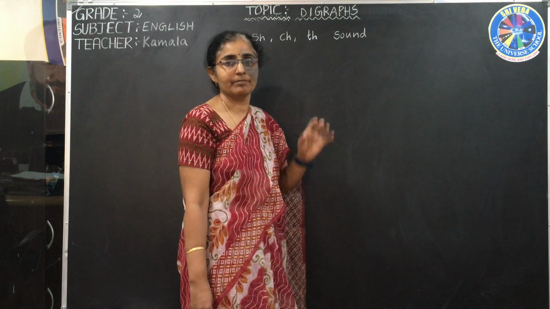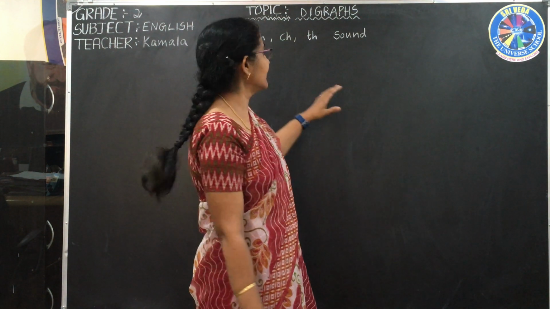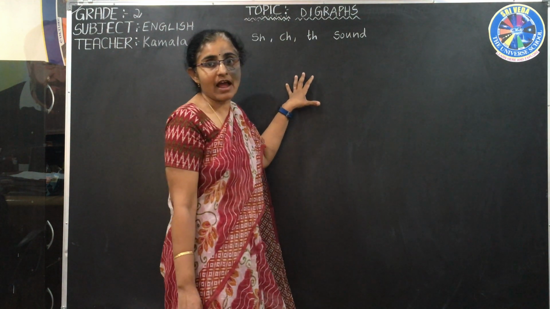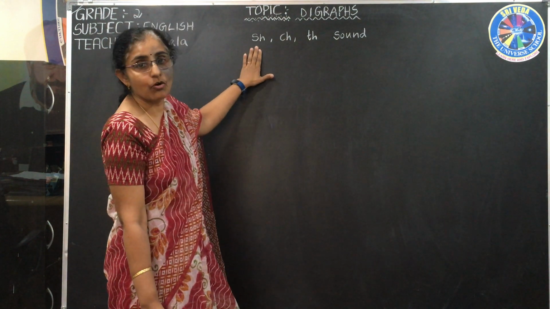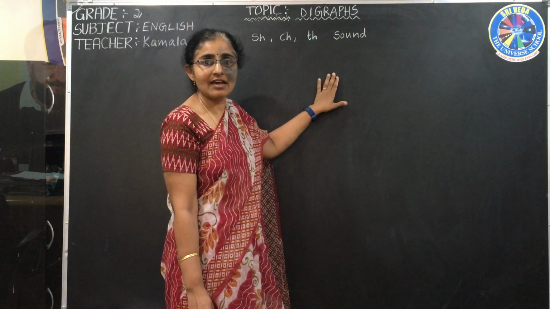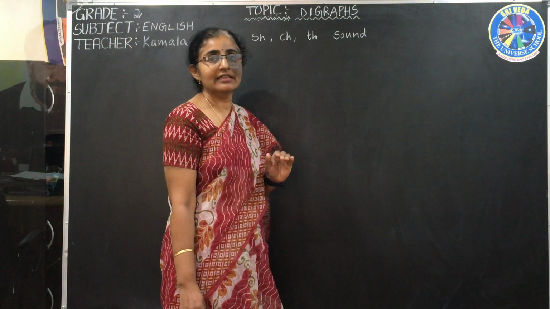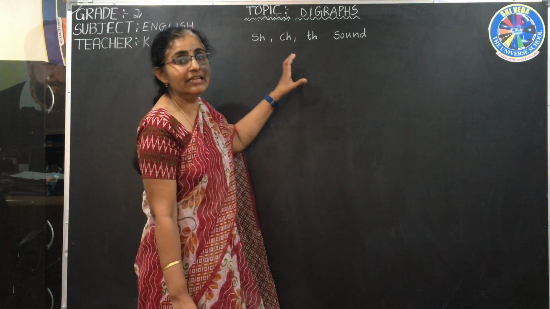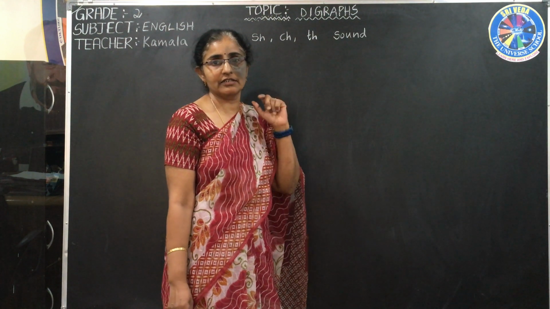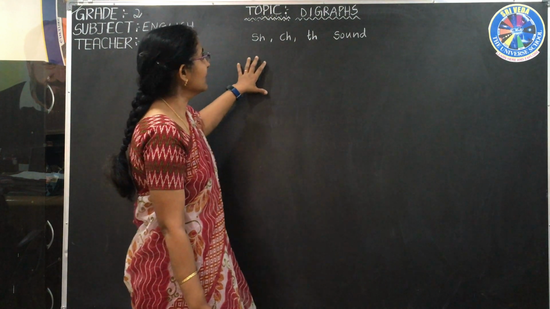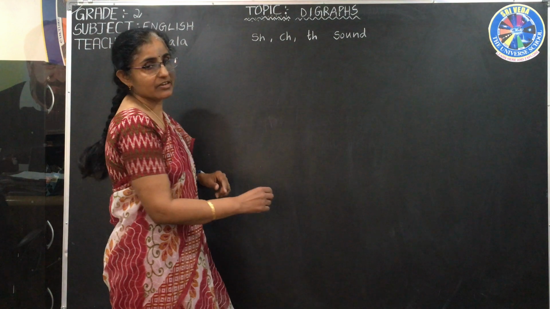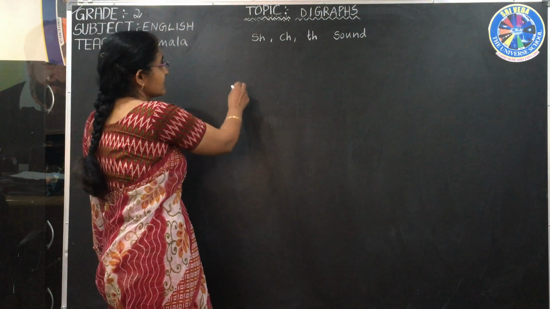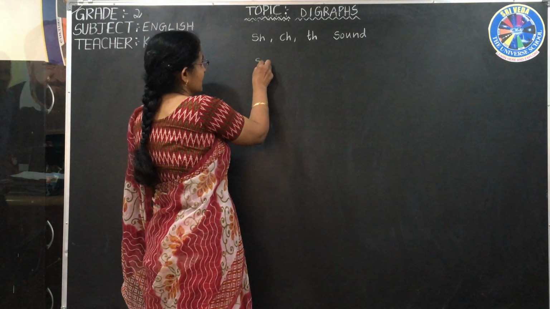Now let us write some words starting with this sound, ending with that sound, and also some words where you get this sound in the middle of the word. First, let us write some words starting with SH.